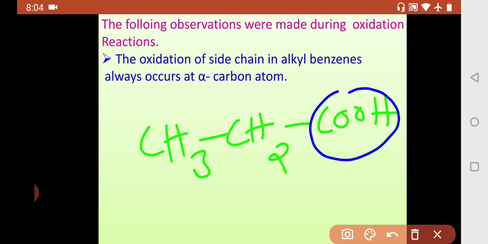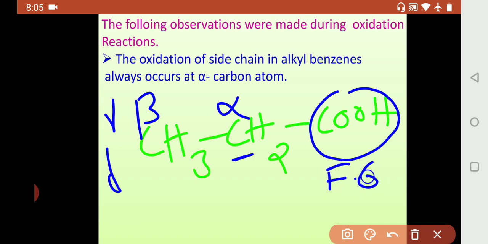Now, the carbon which is directly bonded to COOH is alpha carbon, and the next is beta, and the next is gamma, and the next is delta, like that. What we have understood is that the carbon directly bonded to the functional group is called alpha carbon.